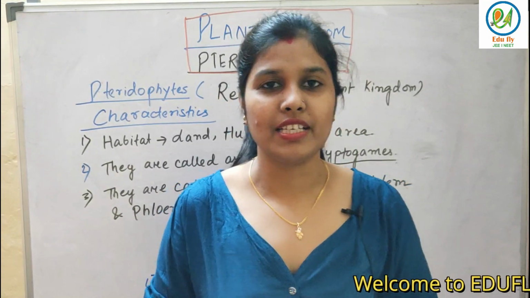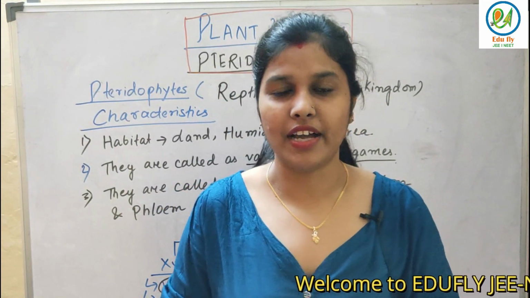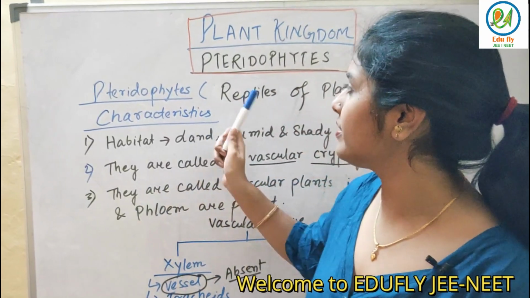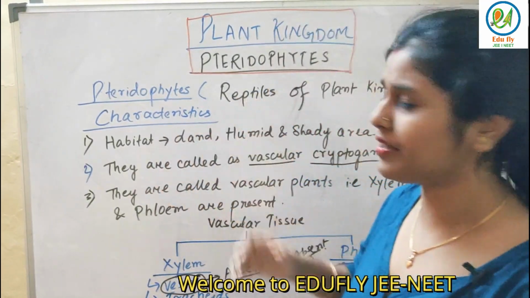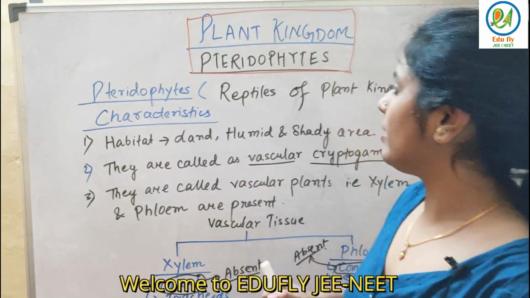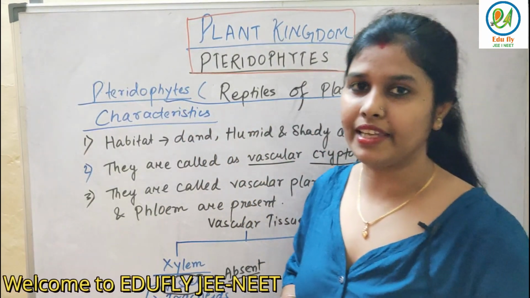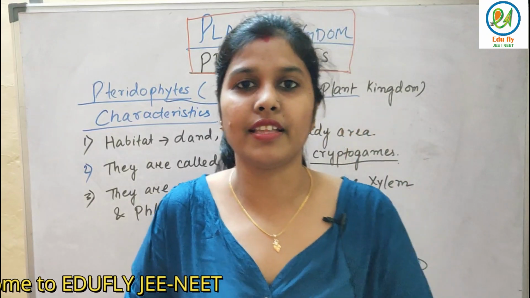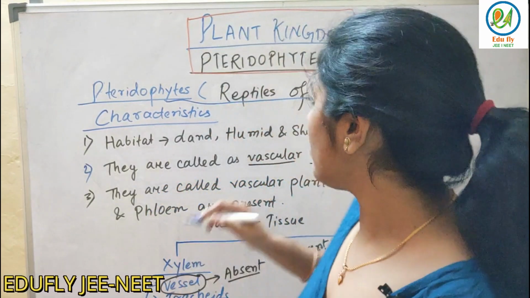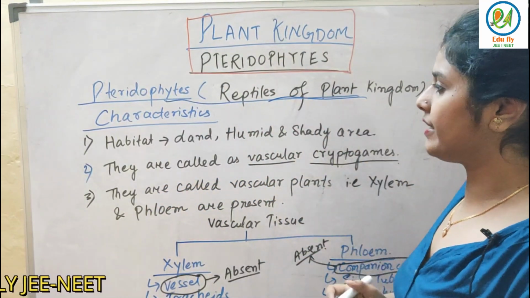So like in previous class we have discussed about the bryophytes and now today we are going to discuss about pteridophytes. This is a very important topic of plant kingdom. See, सबसे important point is that they are known as the reptiles of plant kingdom. Like bryophytes को क्या कहे जाते थे? Amphibians of plant kingdom. और इसको क्या कहते हैं? Reptiles of plant kingdom. ठीक है?